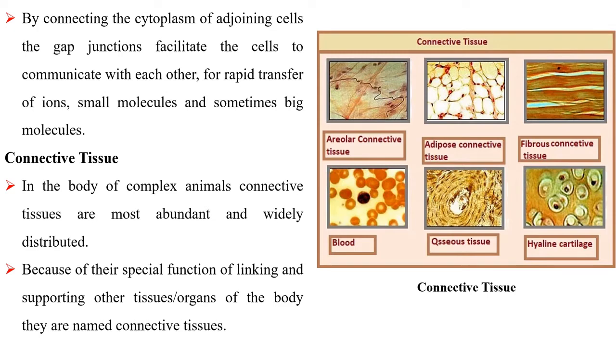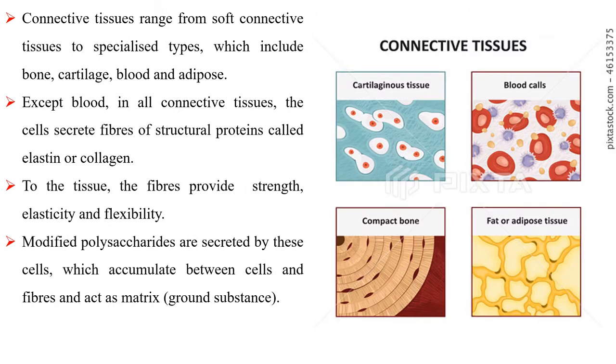Connective tissue. In the body of complex animals, connective tissues are the most abundant and widely distributed. Because of their special function of linking and supporting other tissues and organs of the body, they are named connective tissues. Connective tissues range from soft connective tissues to specialized types which include bone, cartilage, blood, and adipose.